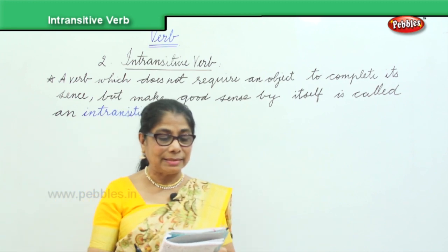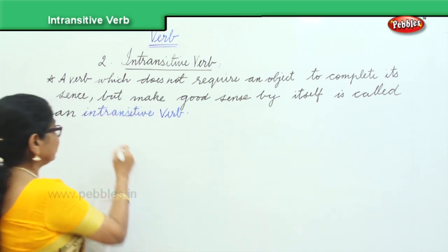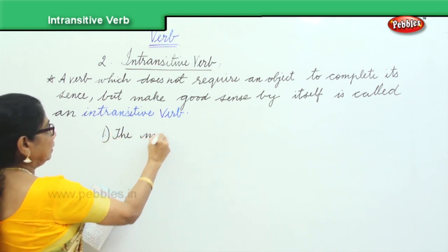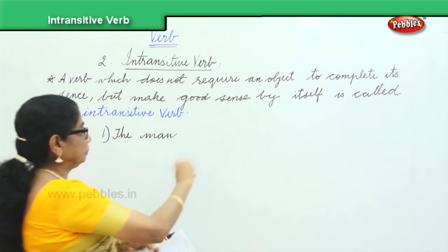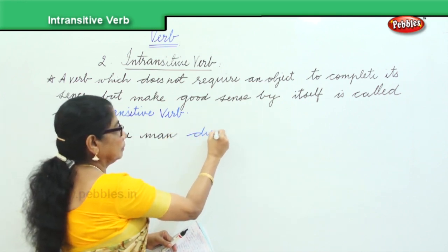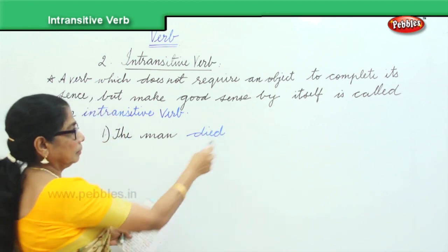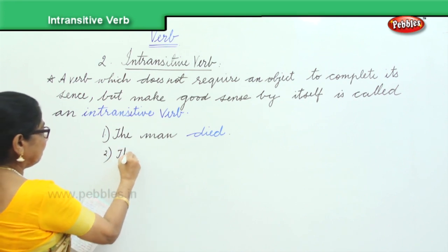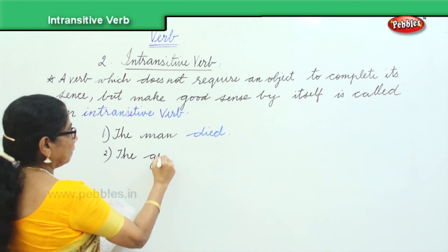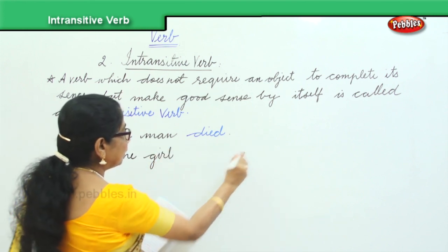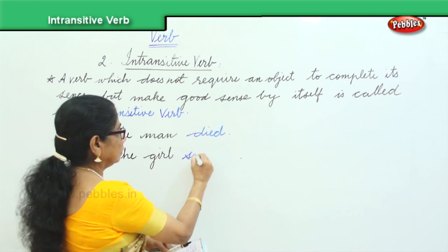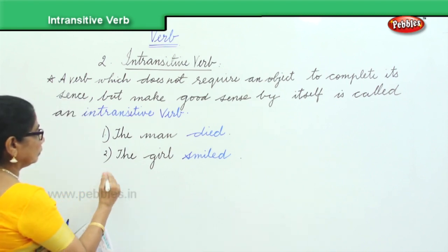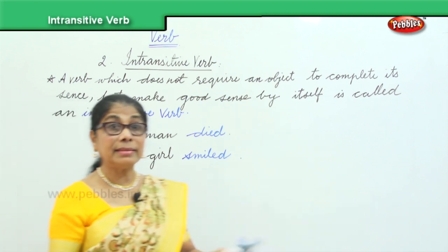Let's look at some of the sentences here. The man died. The girl smiled. Another sentence. The sun shines.